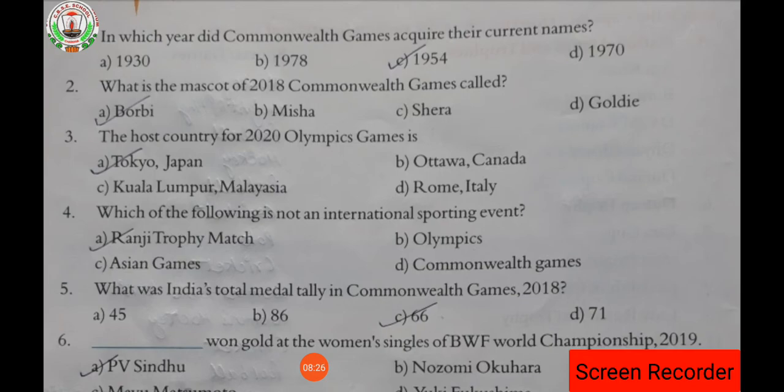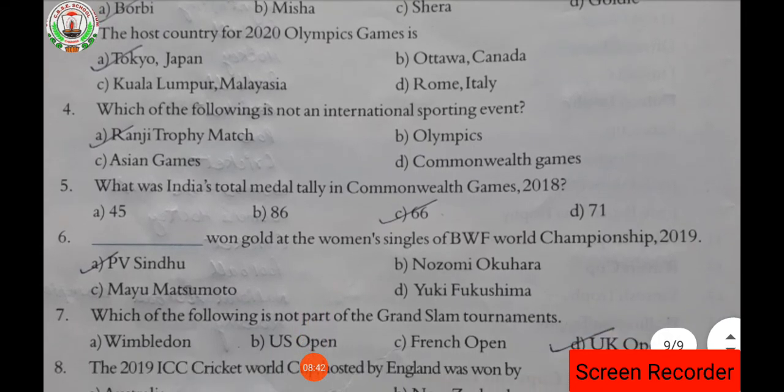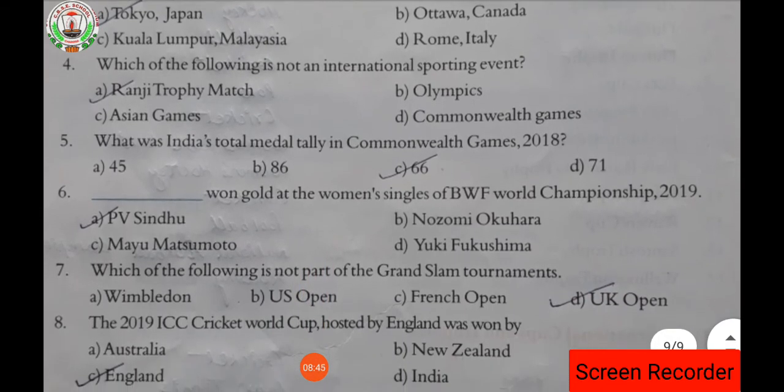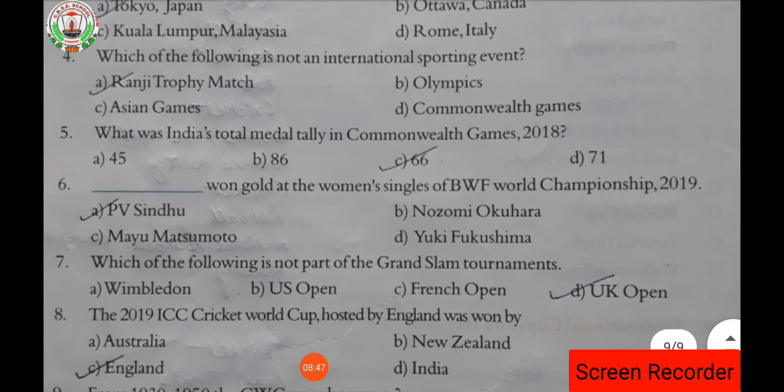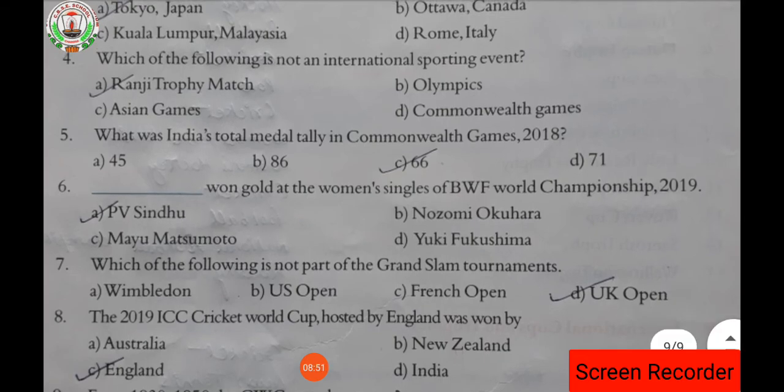Which of the following is not an international sporting event? The Ranji Trophy match. This is not an international sports event. What was India's total medal tally in the Commonwealth Games 2018? That is 66.